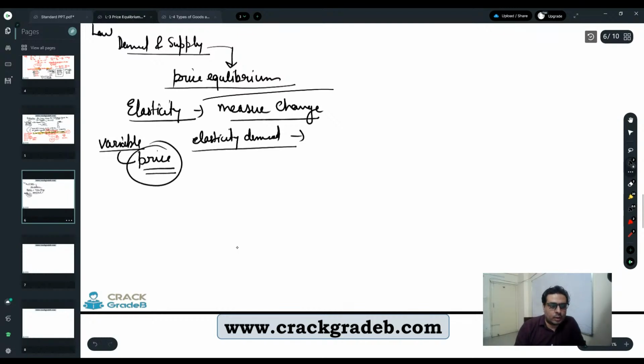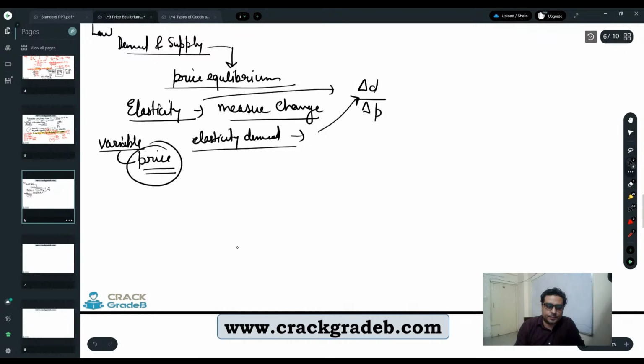And to calculate the elasticity, the simple formula is: the change in demand goes in the numerator and the change in the variable goes in the denominator. So for elasticity of demand, the formula will be like this.